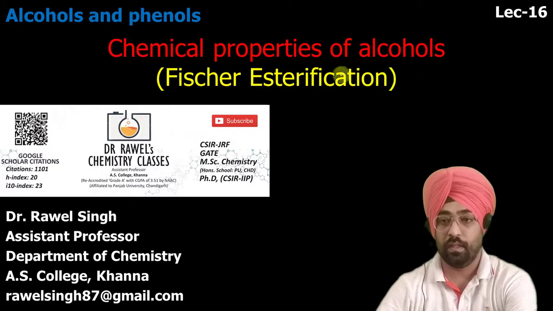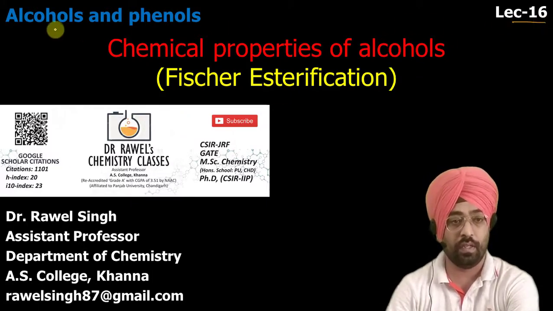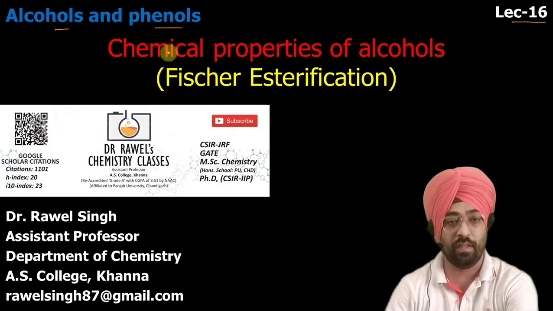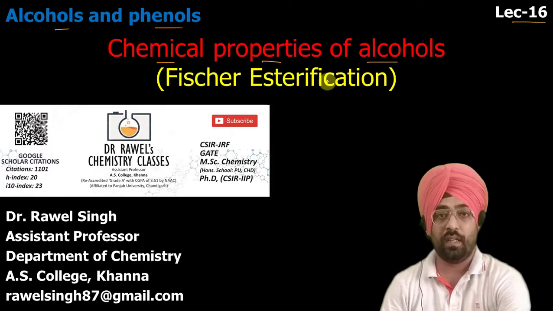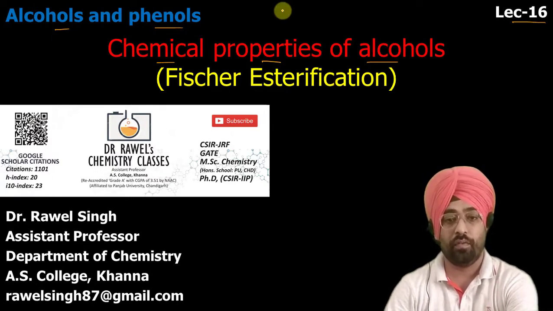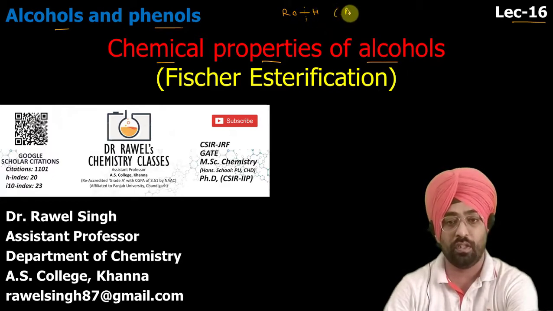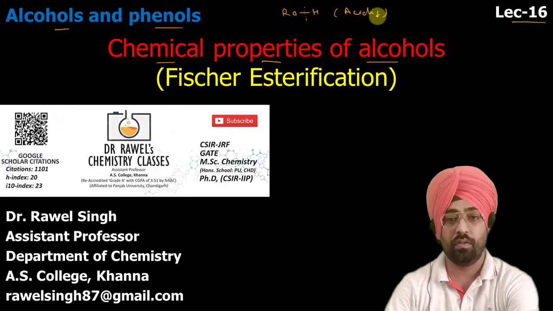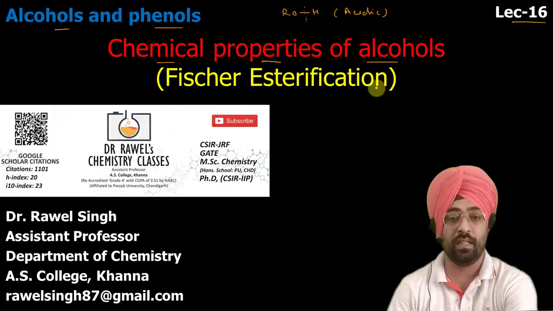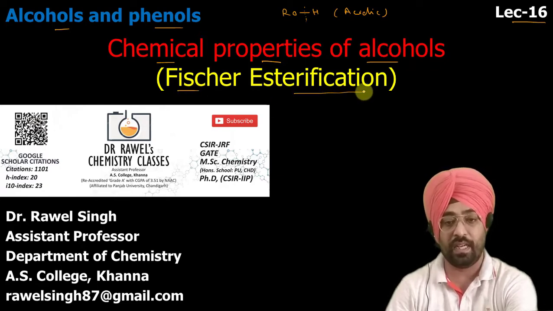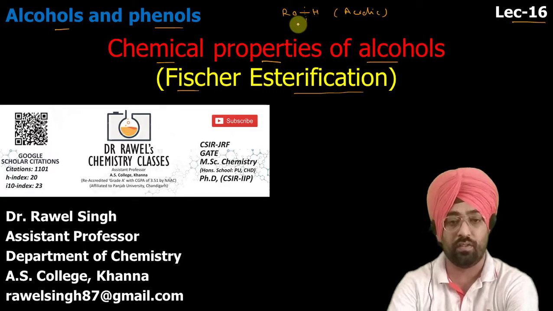Dear students, this is our 16th lecture of unit alcohols and phenols, and we were discussing chemical properties of alcohols. So we started with their chemical properties. We were studying those reactions in which this oxygen hydrogen bond breaks. This also shows these are acidic compounds, so they can act as Bronsted acids. So today we will do a very important reaction called Fischer esterification reaction, which involves the cleavage of this OH bond. So let us start.